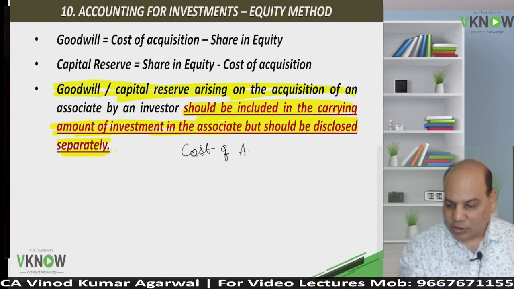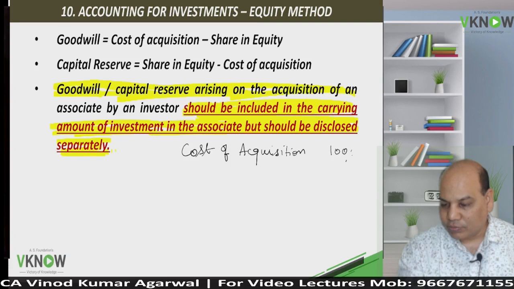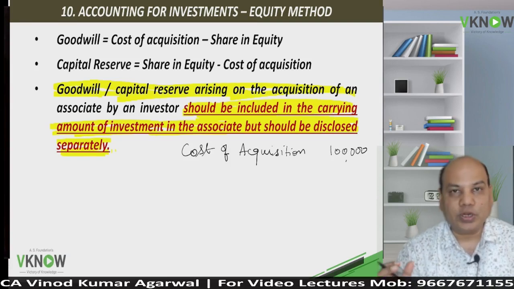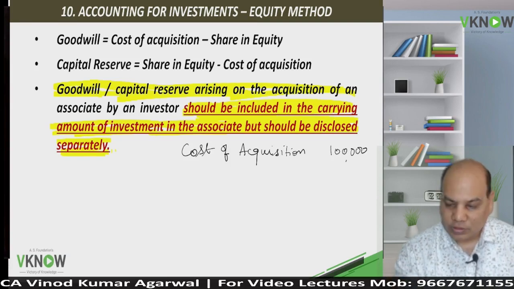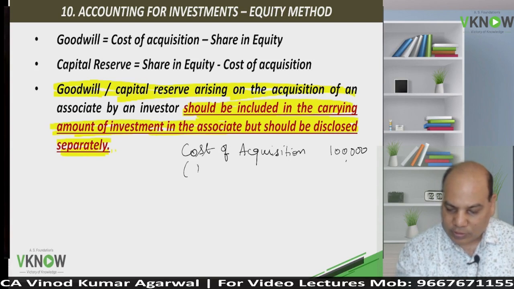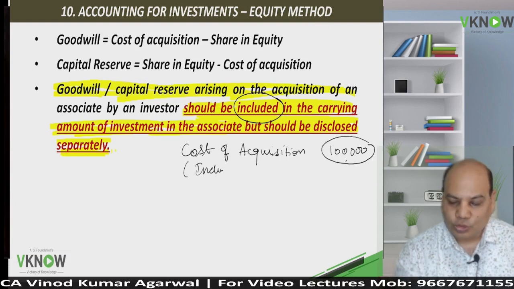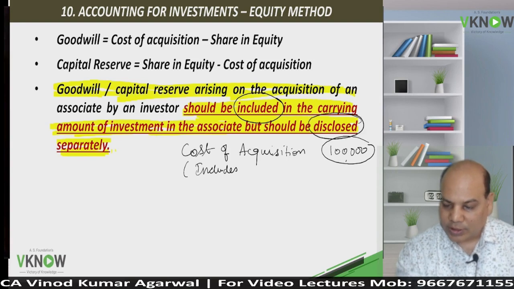Cost of acquisition is 1 lakh, let us assume, and we have computed and found that goodwill is 20,000. So we will write it is included in the carrying amount. 1 lakh includes goodwill of 20,000, but it has to be disclosed separately.